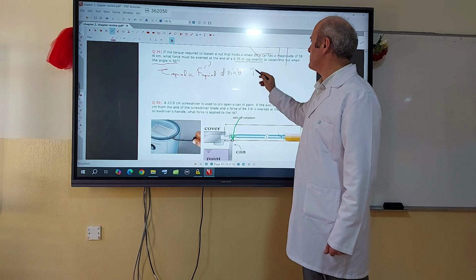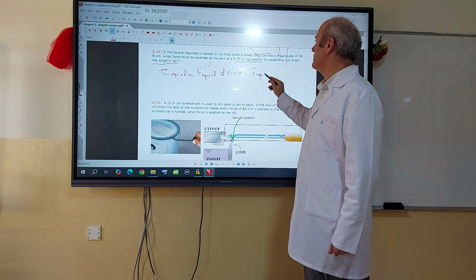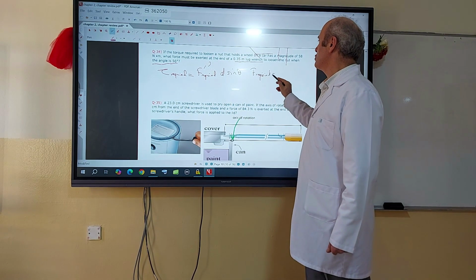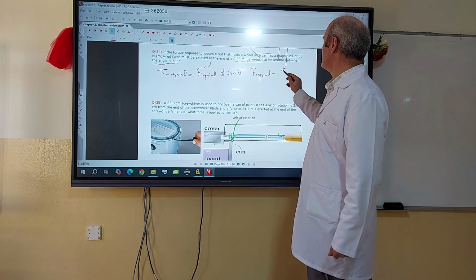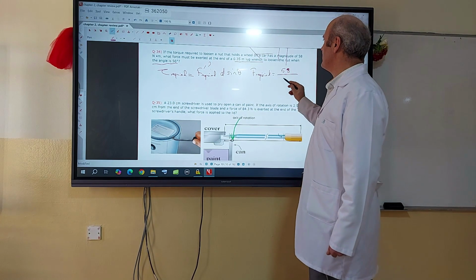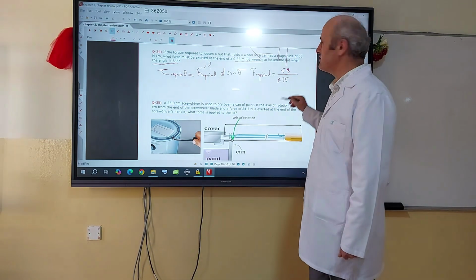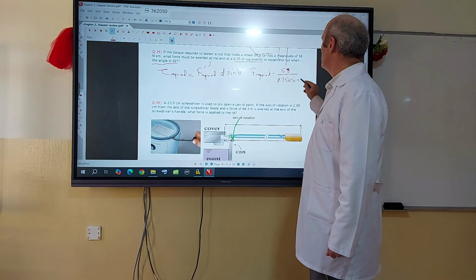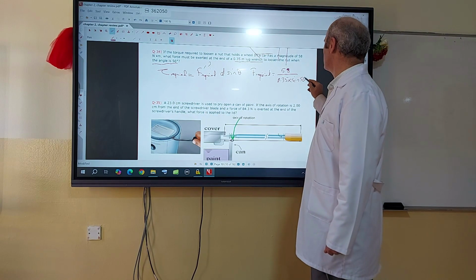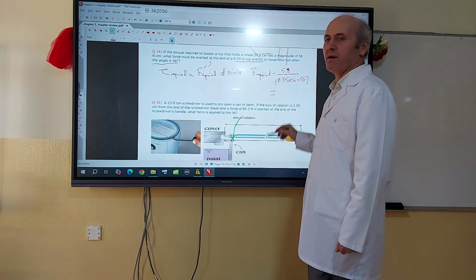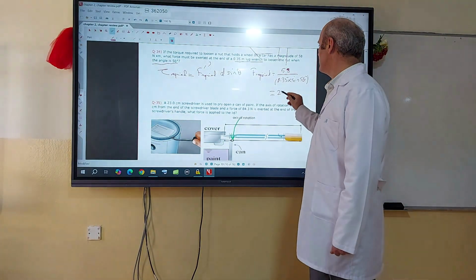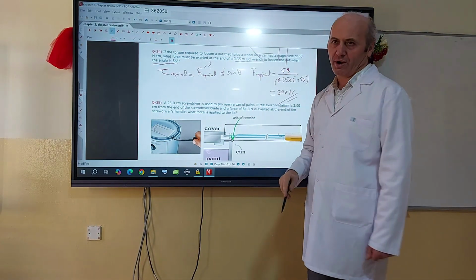So the required force is going to be the required torque, 58, divided by D sine theta. D is the length of the wrench times sine of 56. The rest is your calculation. The answer is about 200 Newton of force required.